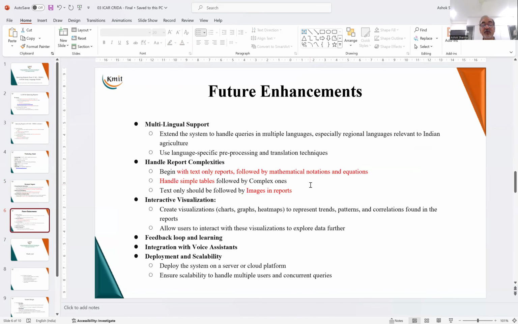Now, that is the description of the project, but what can be future enhancements to it? There are multiple enhancements that are possible, but the most important is the second one, which is handling complex reports. We have to start with reports which are text only, followed by mathematical symbols and equations. The LLM should be able to handle that in the second stage. And in the third stage, it should be able to handle simple tables followed by more complex ones. And finally, we started with text, but we should conclude with images also. The LLM should be able to handle images also. These are some planned activities which can happen.